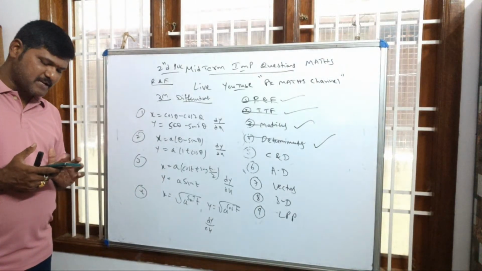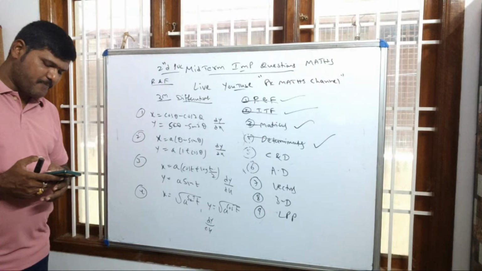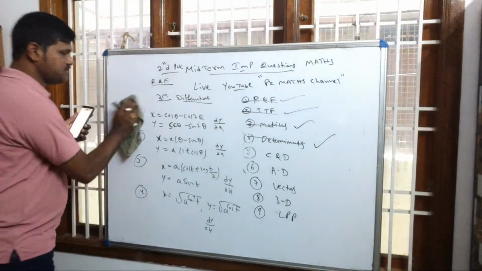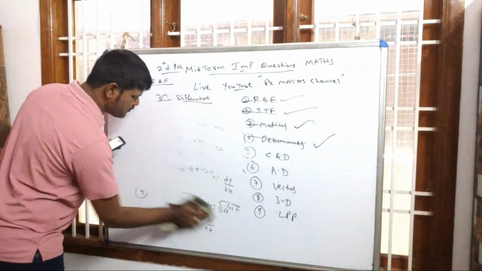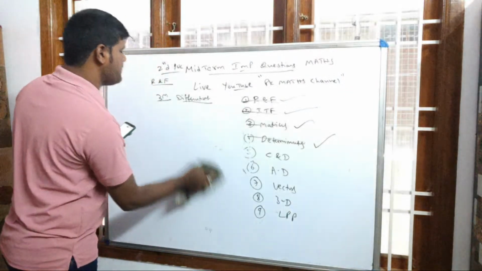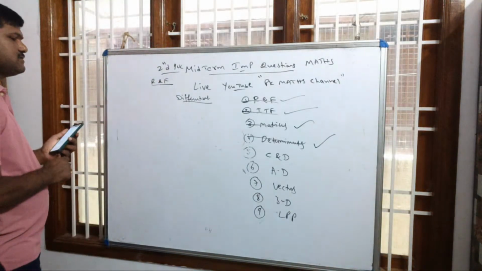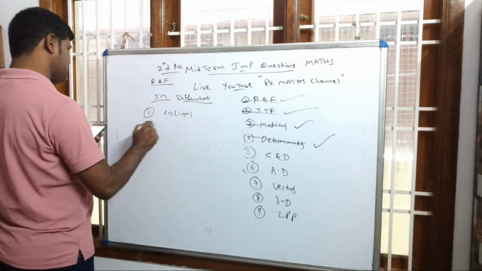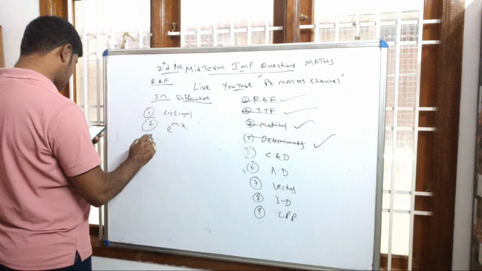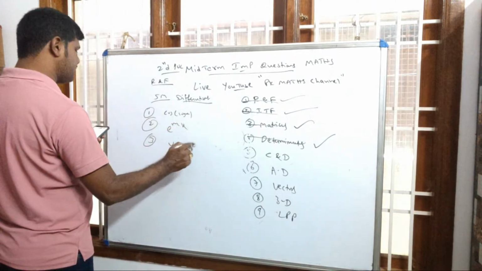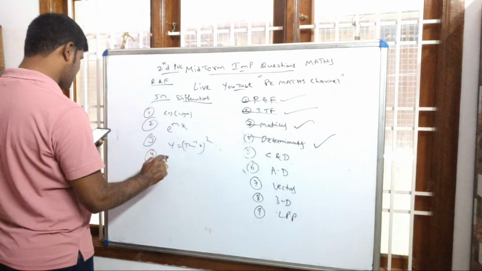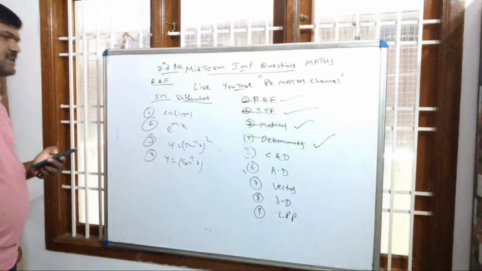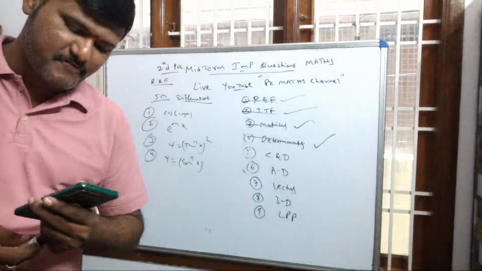As you know, in 5 marks, particularly dear students, in the 5.7 exercise you will see 5 marks. So these are the 3 marks, very important. If you go to 5 marks, very important 5 mark questions from differentiation, dear students: Number 1, cos of log x question. Number 2, e power mx question. Number 3, y equal to tan inverse x whole square question. Number 4, y equal to sin inverse x whole square question. These are the very important questions you may expect this year in the midterm examination from differentiation.